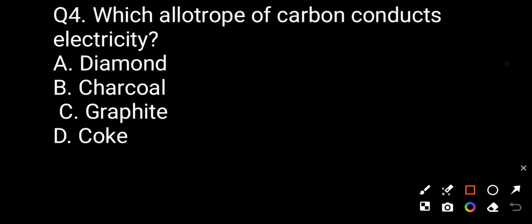Question number 4. Which allotrope of carbon conducts electricity? Option A diamond, option B charcoal, option C graphite, option D coke. The correct answer will be graphite. Graphite is an allotrope which is a good conductor of electricity.